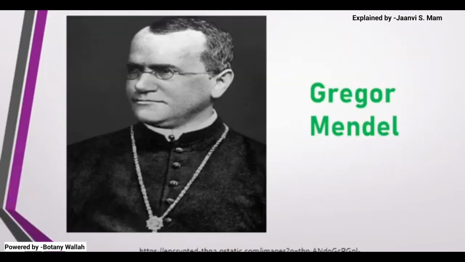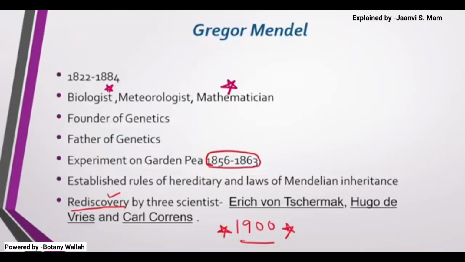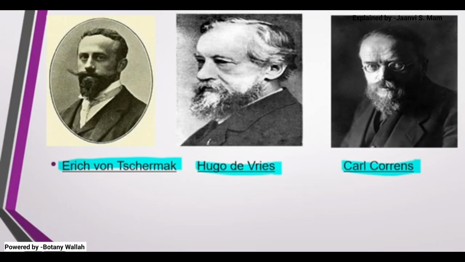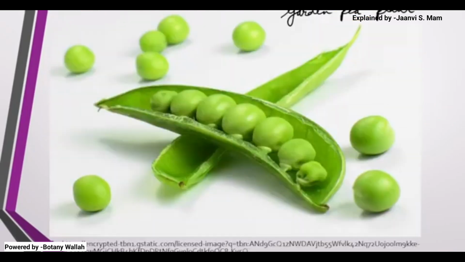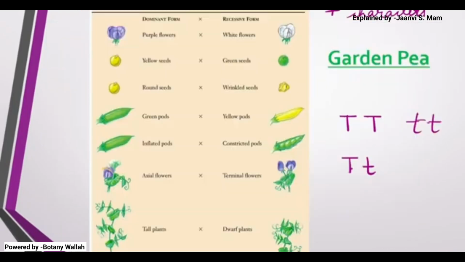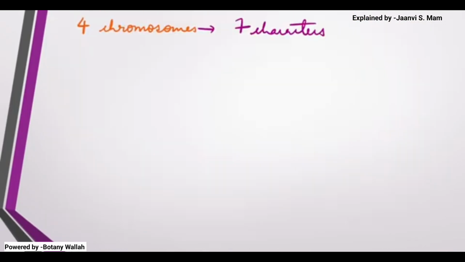We spoke about Mendel, the father of genetics. Then we spoke about the details of Mendel, and who rediscovered the work of Mendel. Then we discussed heredity and inheritance, and we spoke about the pea plant. For today's lecture I will stop here, and in the upcoming lecture we will speak about the monohybrid cross and dihybrid cross, and even the law of inheritance.